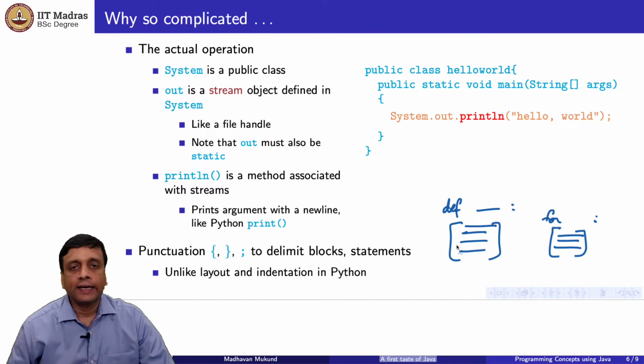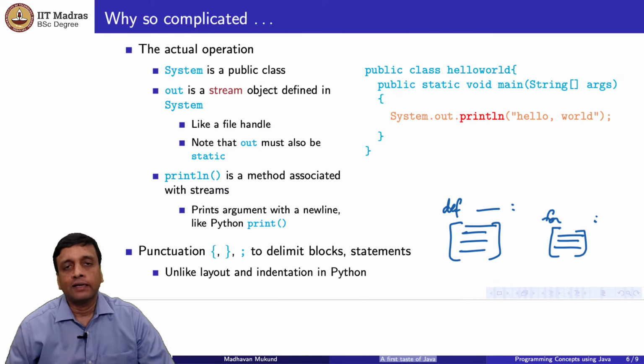So how do you demarcate the beginning and end of this block? In Python, this is done by layout. You indent, and everything which is at the same level of indentation is part of that block. And once you go out of that level and come out to a higher level of indentation, the block is over. So you have to be very careful about how you lay it out, but the advantage is you don't need any other kind of markers to indicate the beginning and the end.